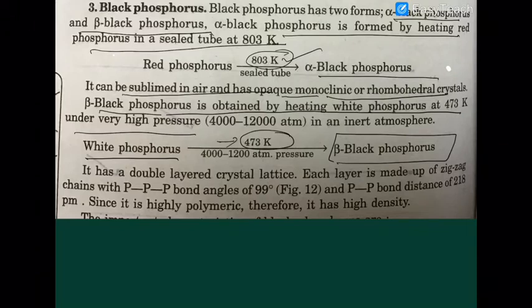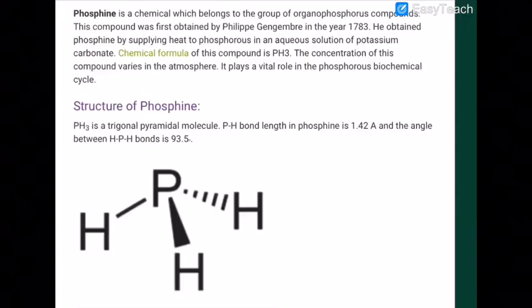It has a double layered crystal structure. Each layer is made up of zigzag chains, each P-P-P bond angle is 90 degrees, and the phosphorus bond distance is 218 picometer. Because of its polymeric nature, its density is very high.